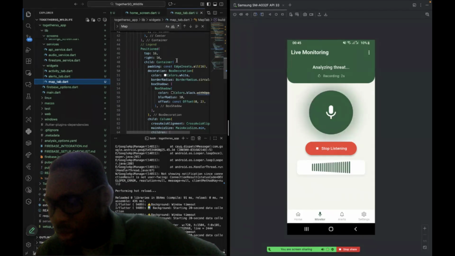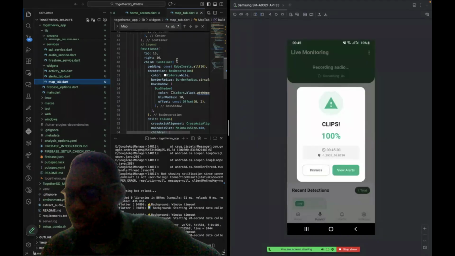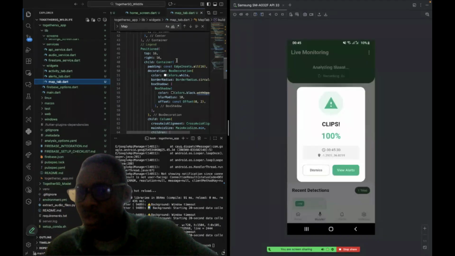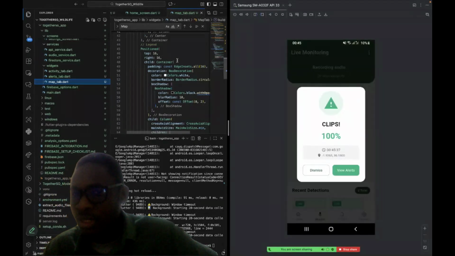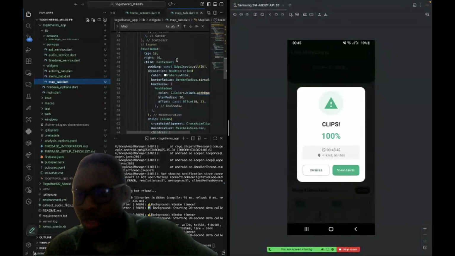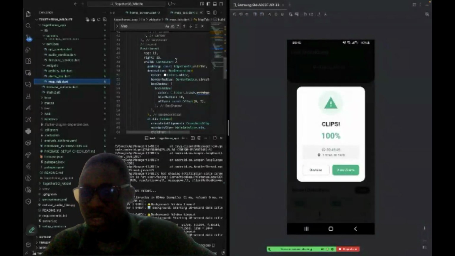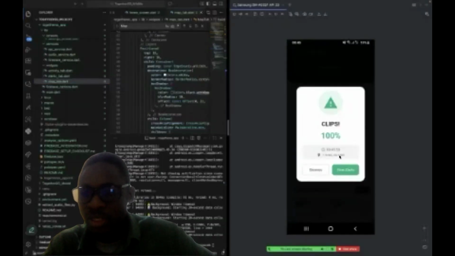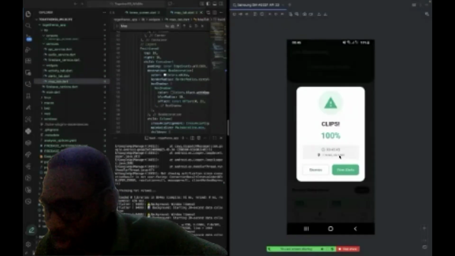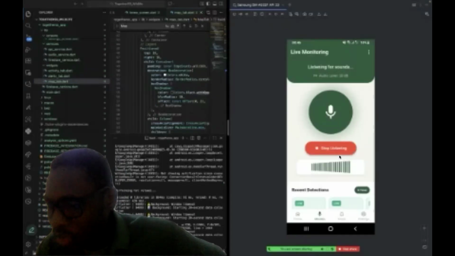Yeah, it comes up. When there's a human being talking, it predicts that, which means it's a human being talking, and it's showing that it's 100% confident for this. It also collects the location of the event. As you can see here, there's a location being recorded on the application. I'm going to dismiss it. So it was predicting all the talking that I was doing. I'm going to stop listening.